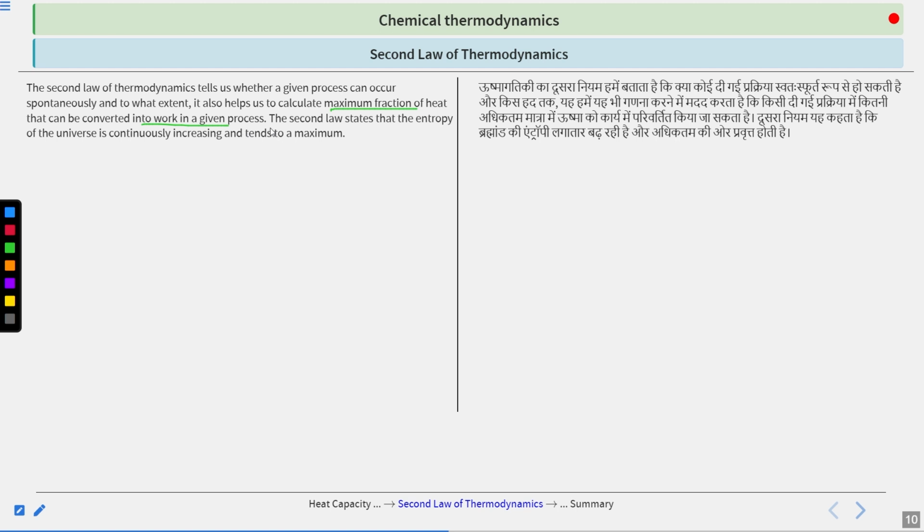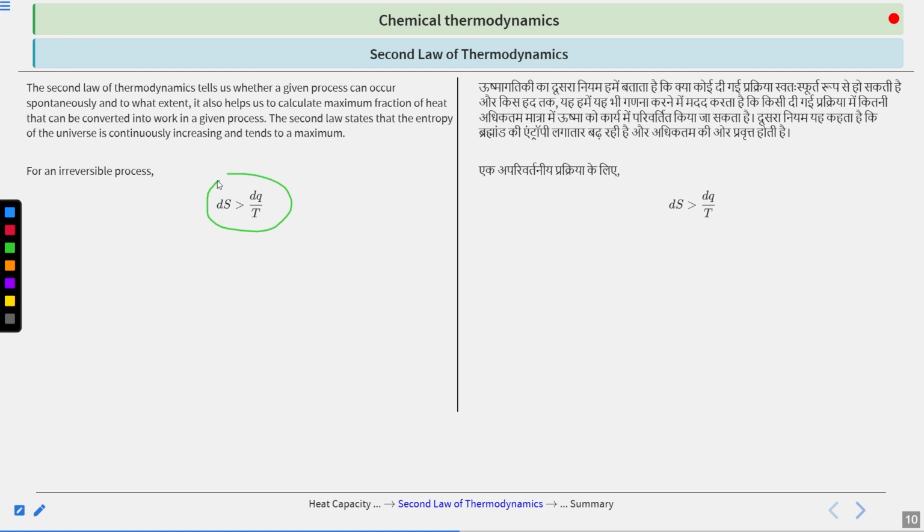So this is a very, very important point. Many of the questions are based upon this. And why is it so? This is because for an irreversible process, dS is greater than dQ by T. I have told you that delta S is equal to Q reversible by T, but for an irreversible process it is greater, right? Entropy is greater.